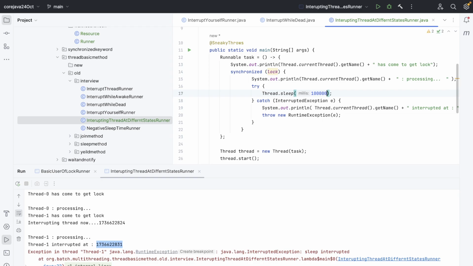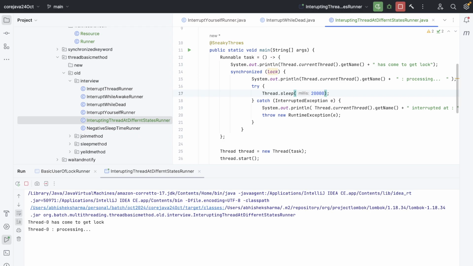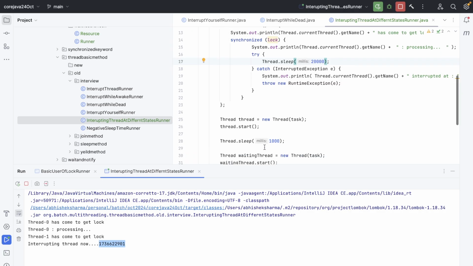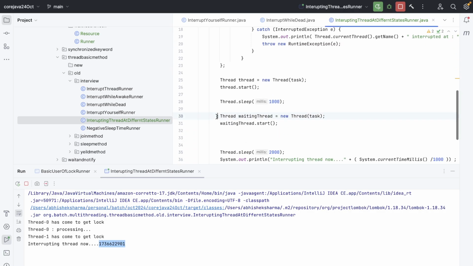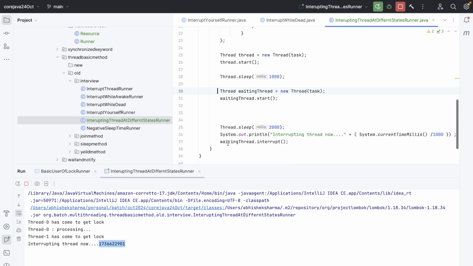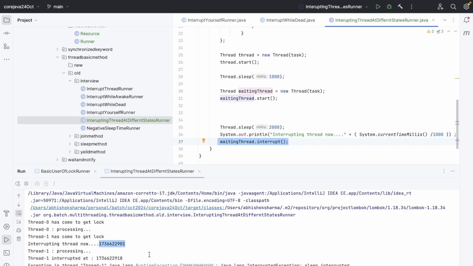If I add more seconds over here, earlier it required 10 milliseconds, right. If I make it 20 seconds and run again, thread 1 comes to the lock, and at this time 17 it has interrupted the thread, right? Thread 1 has been interrupted. Thread 1 is this thread. It has been interrupted here, right? But nothing has happened till now. It has been waiting until the thread has processed.